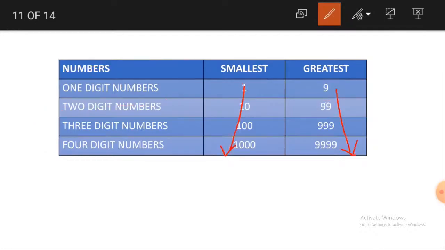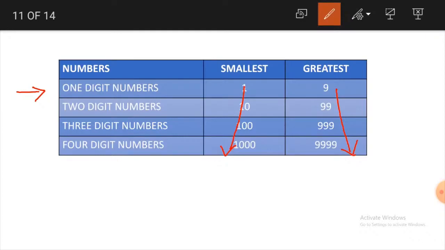For greatest number, if it is 1-digit greatest number, you have to write 1 nine. Only 1 nine. When it is 2-digit greatest number, you have to write 2 nines. How many nines? 2 nines. 99. When we have to find out the greatest 3-digit number, we have to write 3 nines. 999.